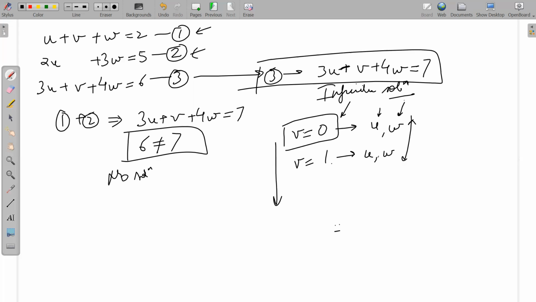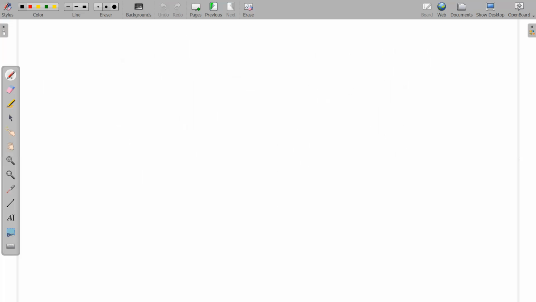So now let us look at a column picture for the same set of equations. Let me go to a new page. So this is the same set of equations. So you have 1, 2, 3.